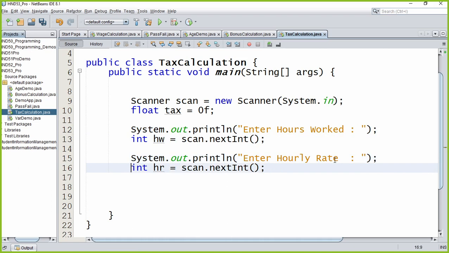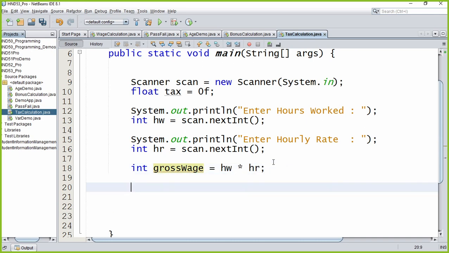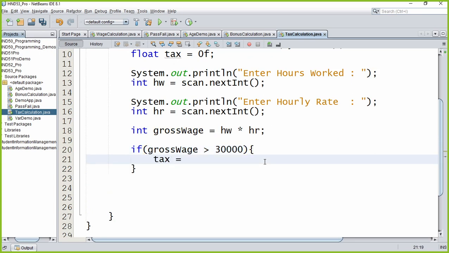Right, hours worked and hourly rate we take from the keyboard. We are getting the inputs. Then we are going to find the gross wage. So int gross wage is assigned the value hours worked multiplied by hourly rate. Now we know the gross wage, we can find the tax amount. So we say if gross wage is greater than 30,000, if so, tax is assigned the value gross wage multiplied by 12.5f